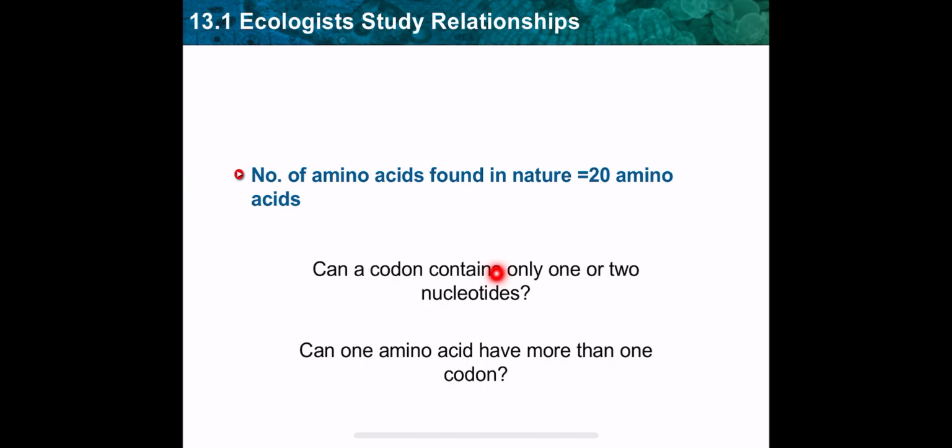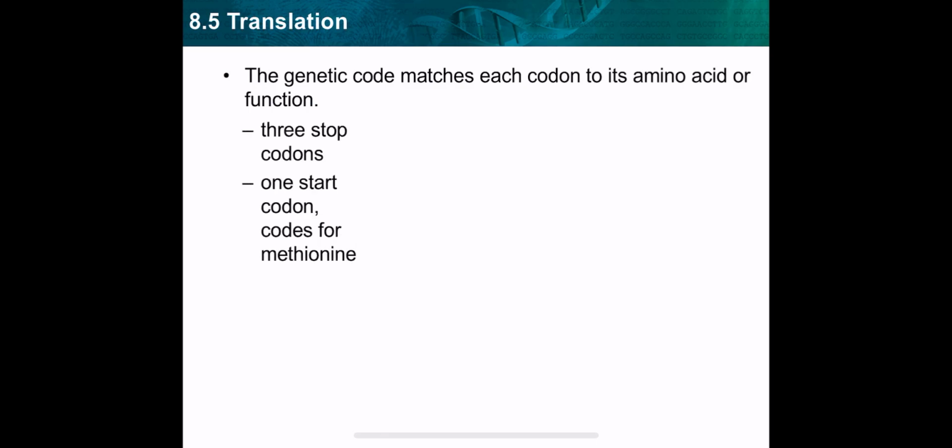It means that there are 64 codons. If each codon contains 3 nucleotides, we will have 64 possible codons. But actually we have only 20 amino acids, not 64 amino acids. What does it mean? It means that one amino acid might have more than one codon. Let's see.